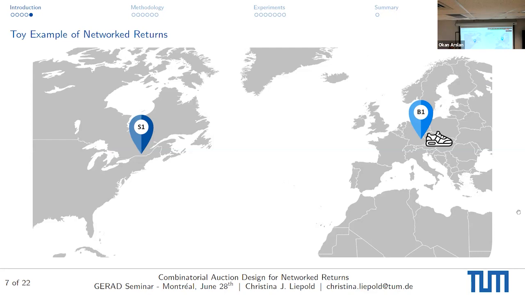I now have my shoe, but then looking at it in person, I don't really like the shoe. So now what do I do with it? The obvious solution to a typical return would be that I report it to the platform and I send it back. I print out the label, put it with the delivery company, send it back. That's fine.